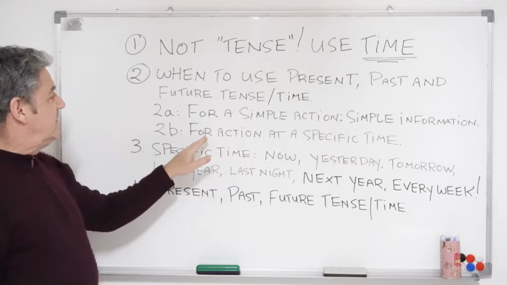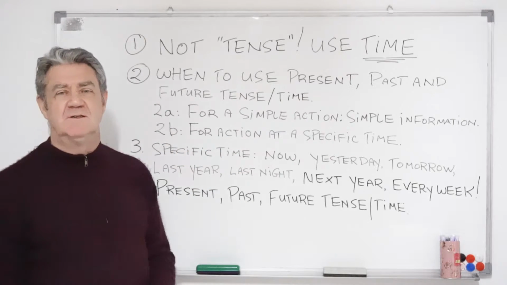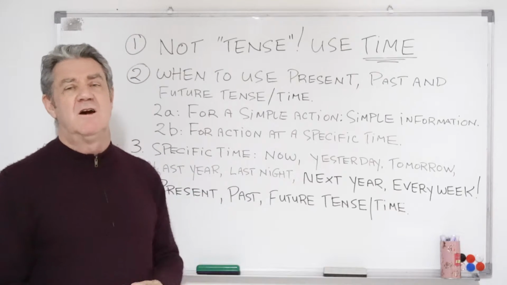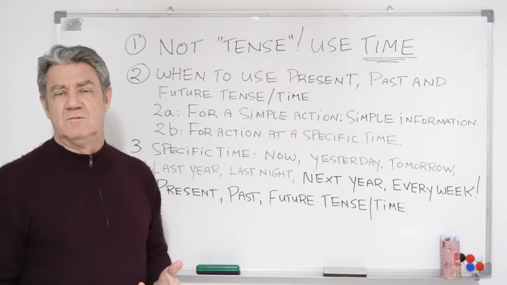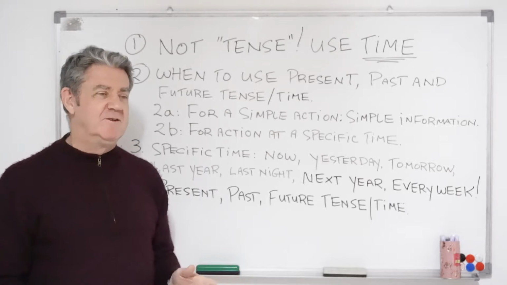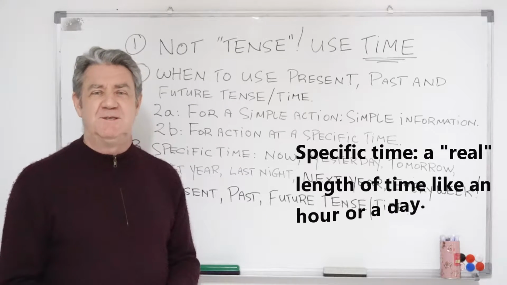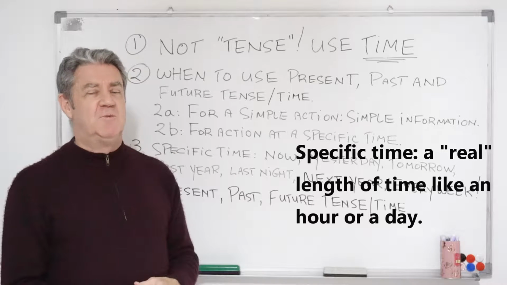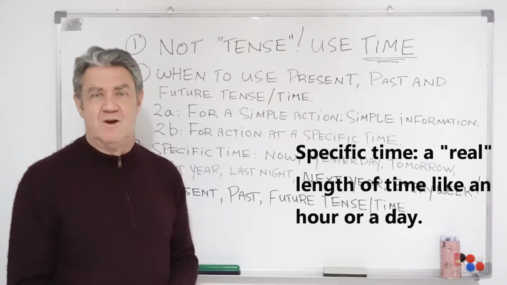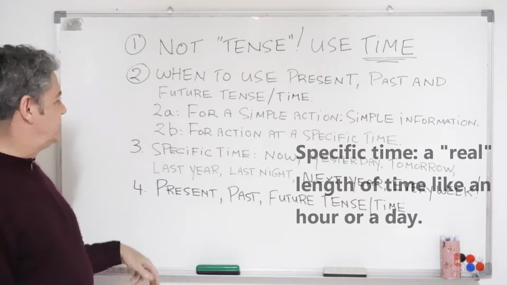And 2B, for action at a specific time. Now, specific time is very important because later you have to learn something else which is more difficult. So if you can understand specific time, it's going to help you a lot now and later on. Let's look at some examples.